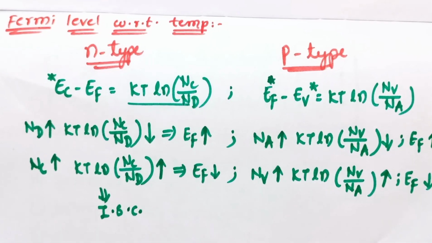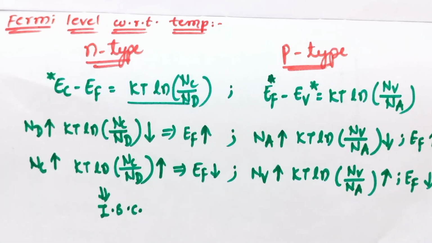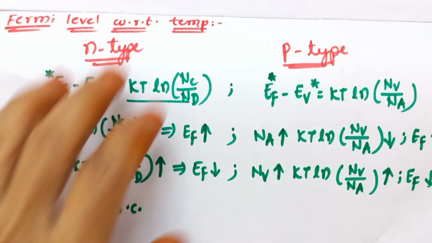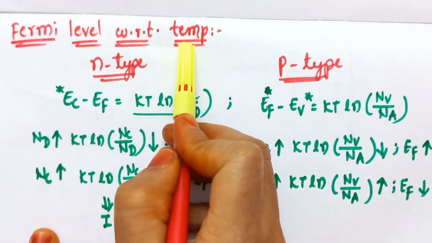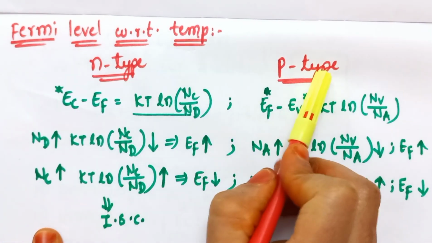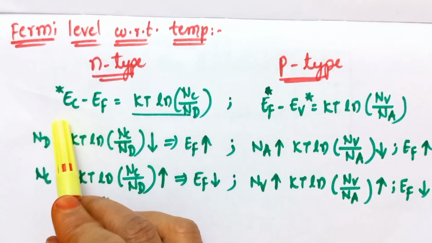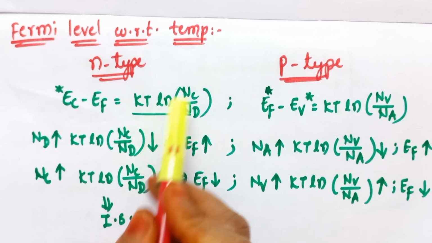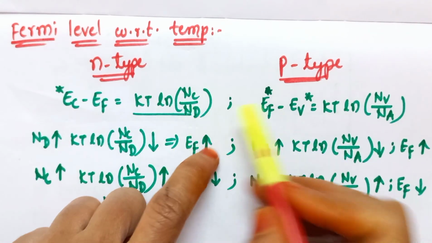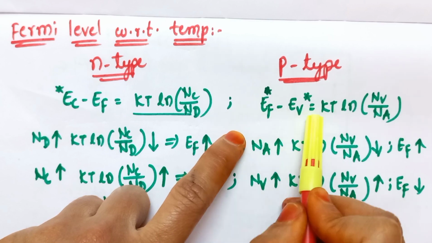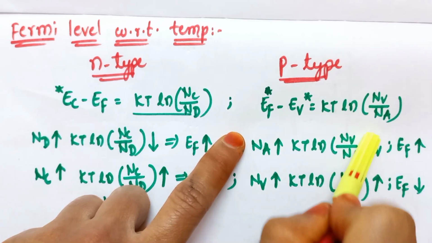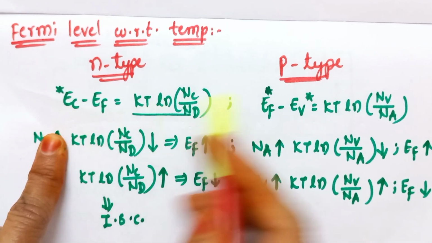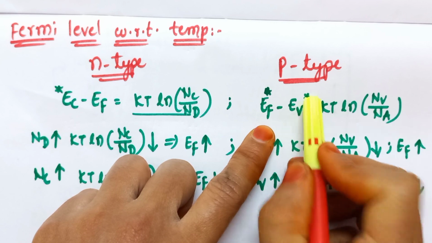So till now we explained the p-type and n-type semiconductors and their Fermi level. Now we are going to discuss how the Fermi level changes with respect to temperature for n-type and p-type semiconductors. The expression for the Fermi level of an n-type semiconductor is given by Ec minus Ef is equal to kT ln of Nc by Nd. Whereas for p-type it is given by Ef minus Ev is equal to kT ln of Nv by Na. Here the value of Ec is fixed, that is, it is a constant, and in the case of a p-type semiconductor Ev is a constant.